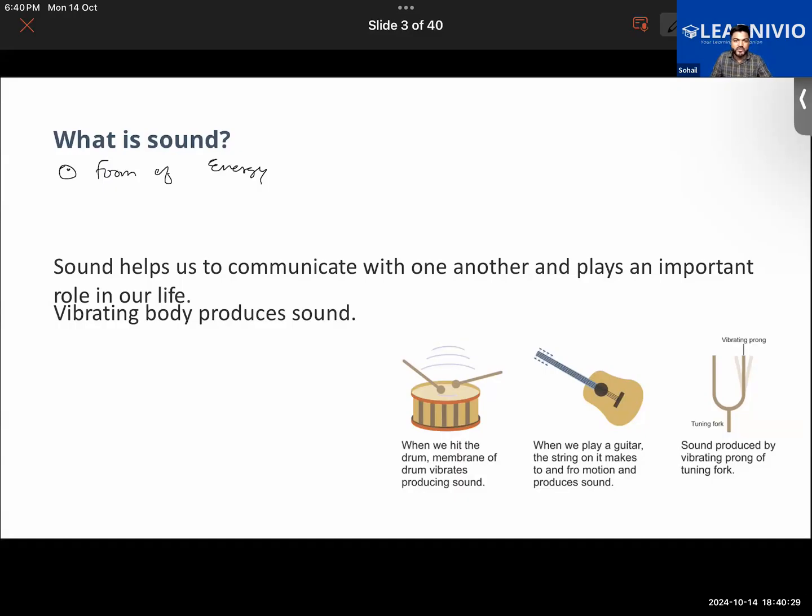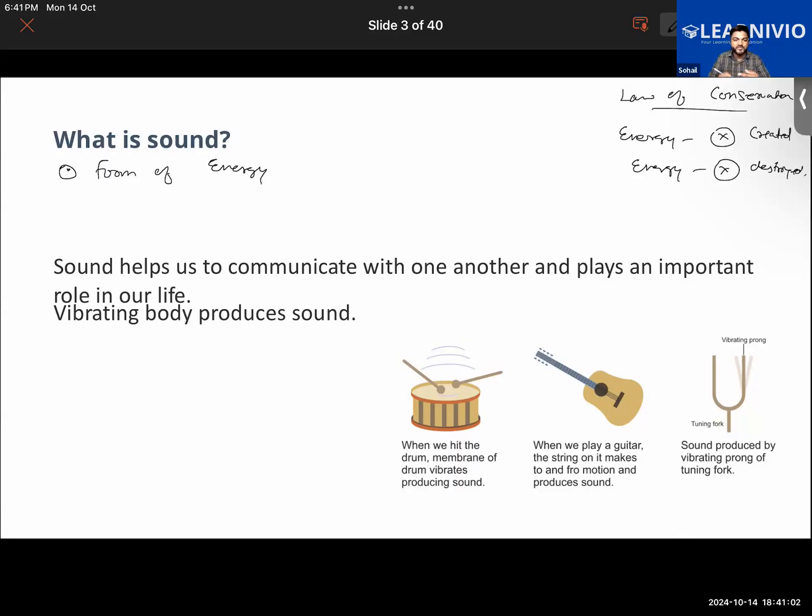So the law of conservation of energy is applicable for sound energy also. Getting it, guys? It also follows the law of conservation of energy. Let me repeat: the law of conservation of energy basically says that energy is neither created nor destroyed.